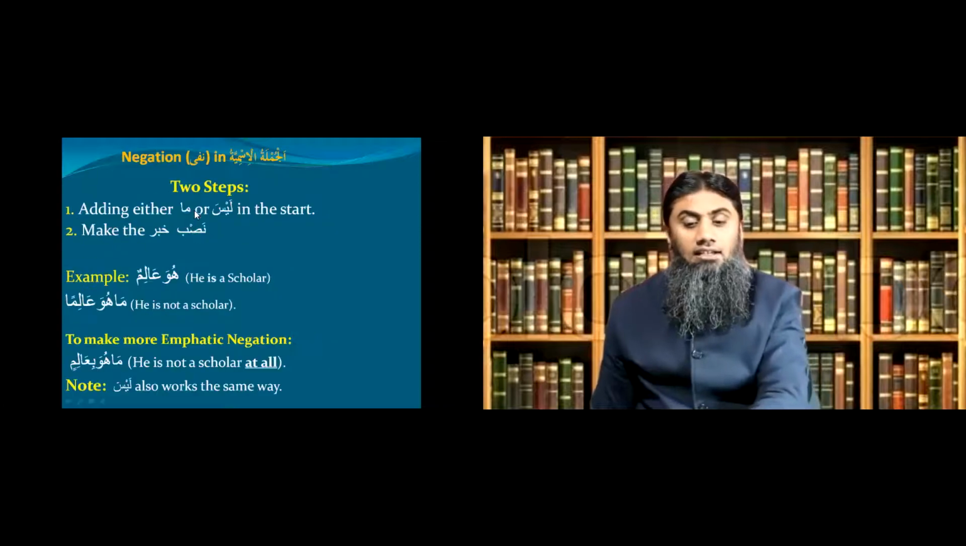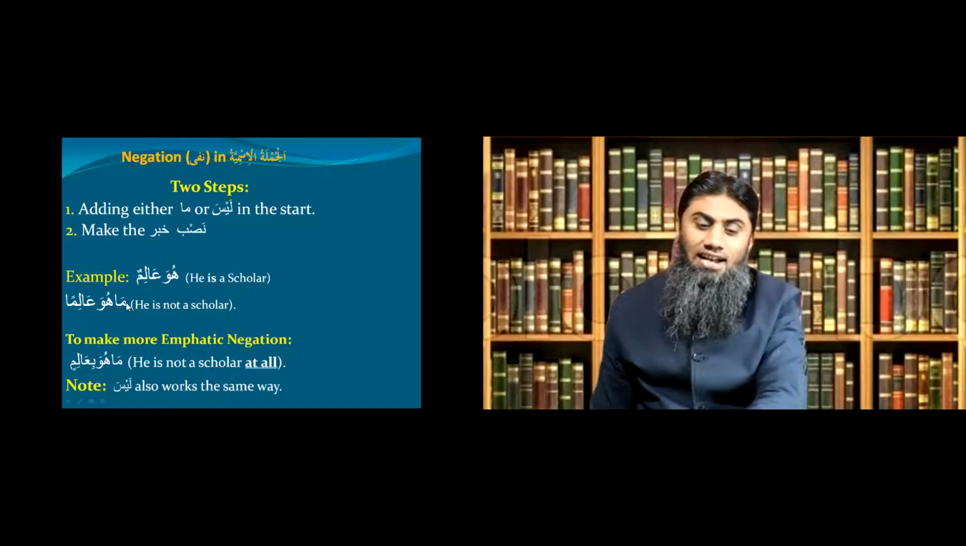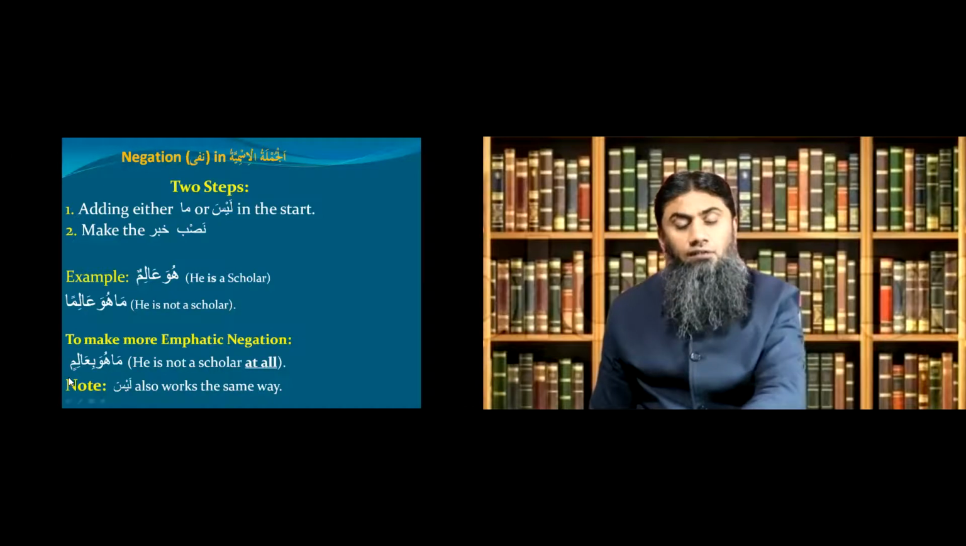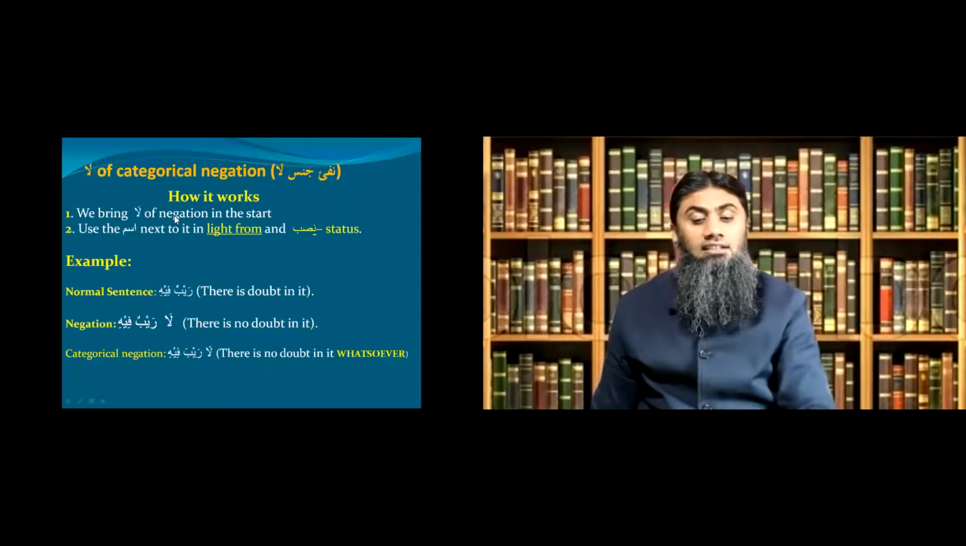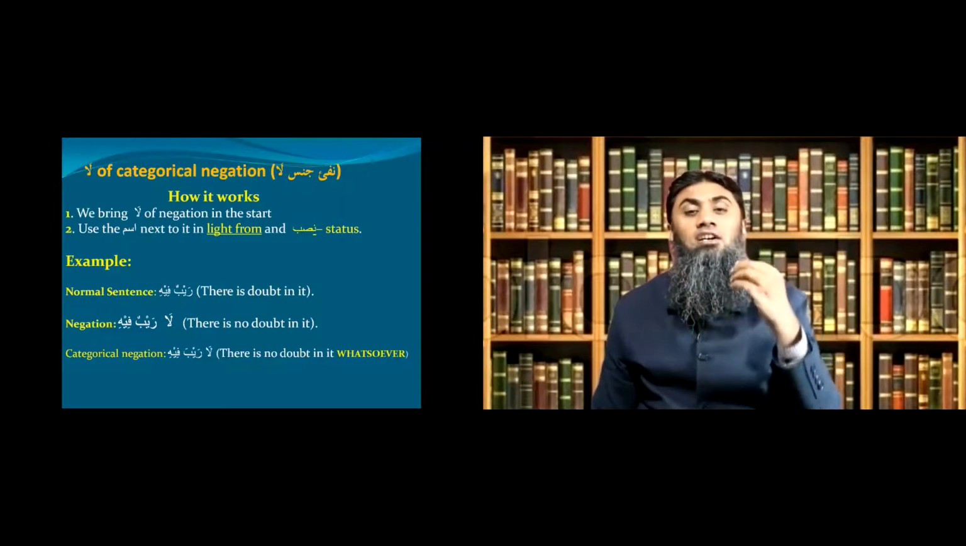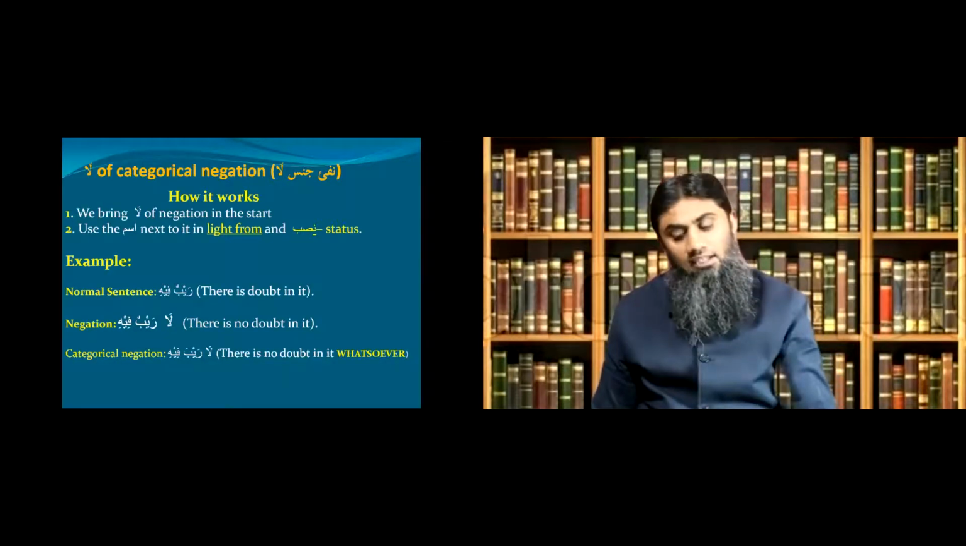Let's go back. So this was simple negation. You put ma or laysa in the start and then make your khabar nasab. A bit more emphatic negation, you put a preposition ba in the start and make the khabar into jar status. And if you want to make it the third and highly emphatic kind of negation, that's how you do this one. La nafi jins. So this was all you need to know at this stage about negation of Jumlatul Ismiya. Clear? Let's move on.